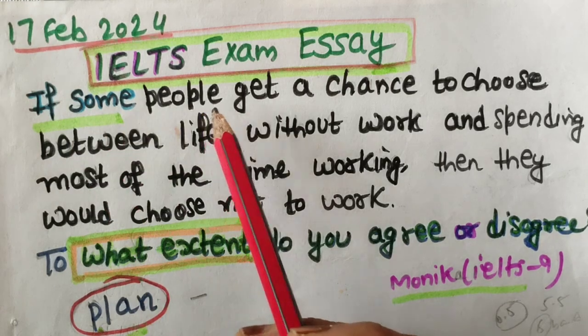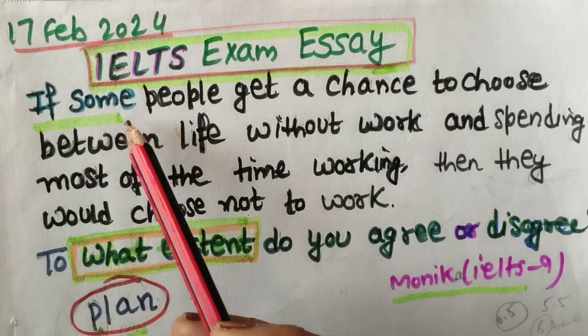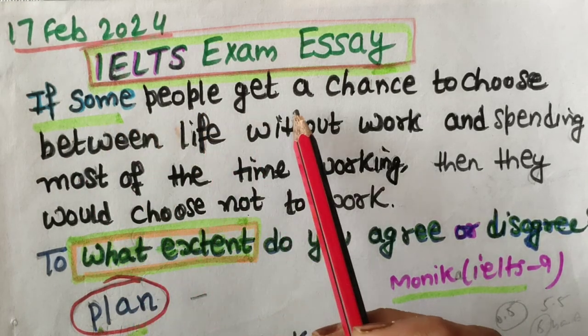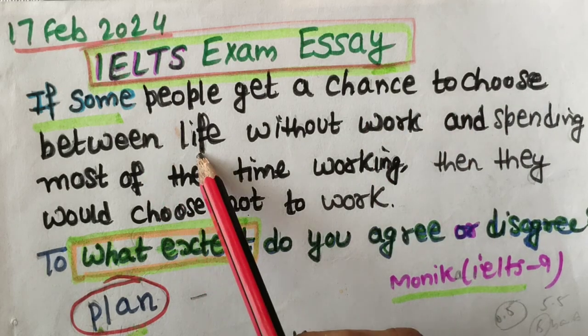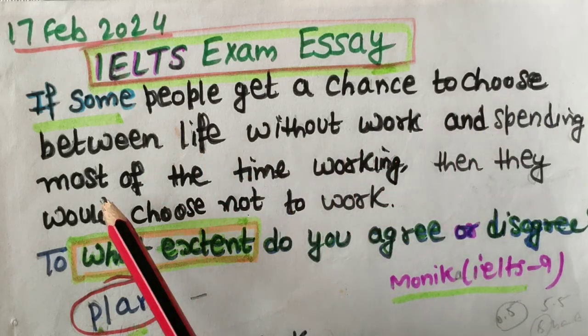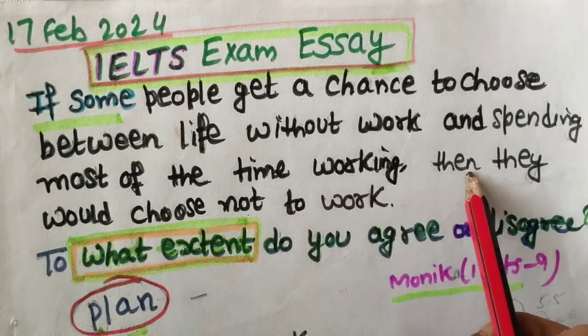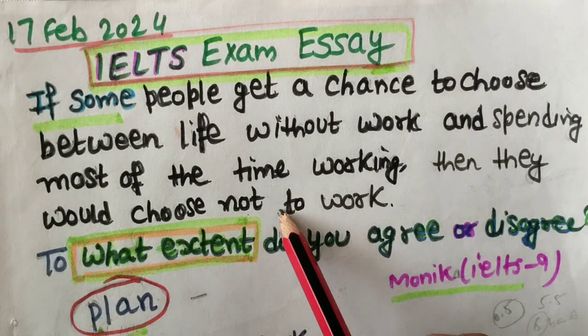If some people get a chance to choose between life without work and spending most of the time working, then they would choose not to work. It is a conditional sentence they have given.